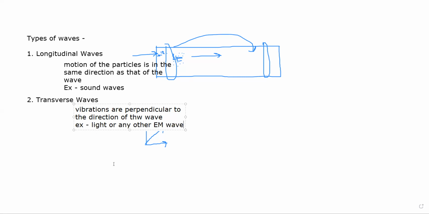So one last thing which I would like to tell you is what the different types of electromagnetic waves are.